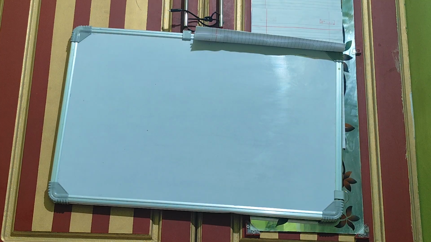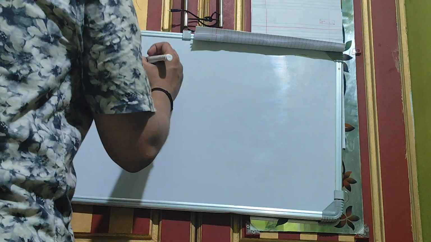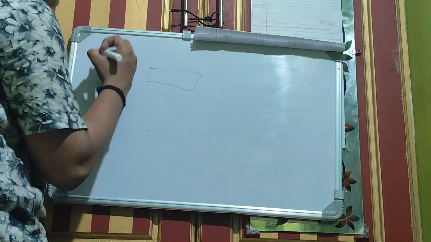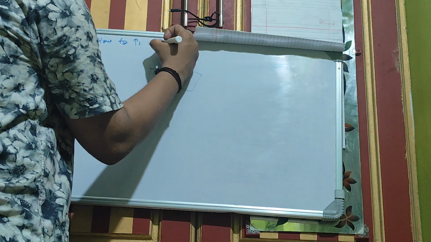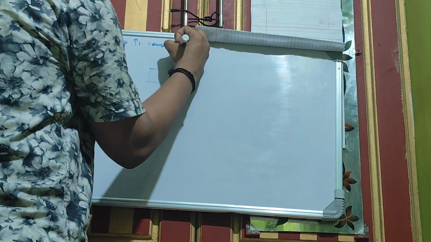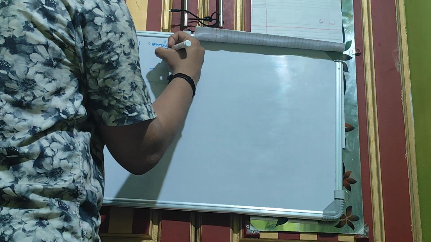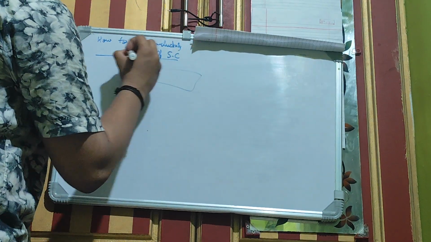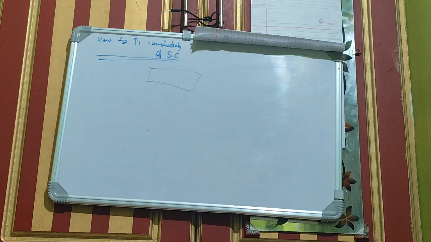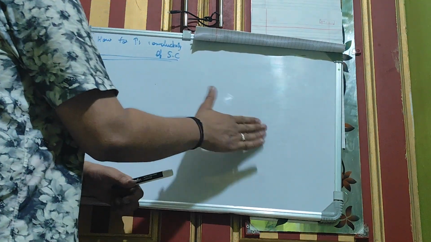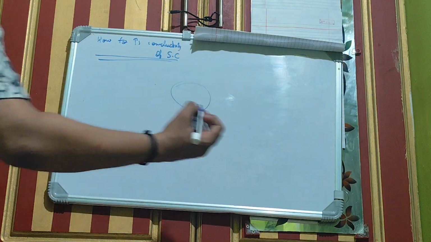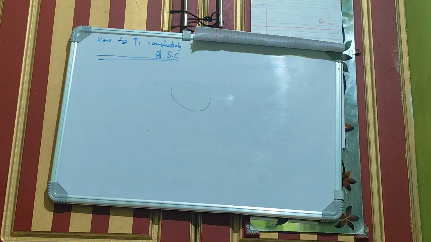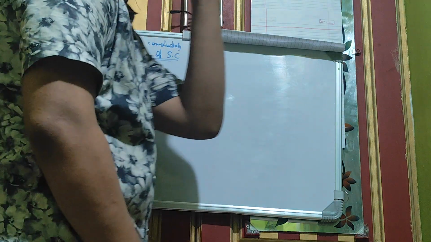So the next thing is, how can you increase the conductivity of a semiconductor? If you have a semiconductor like this, and you want to increase its conductivity, you have to add impurities to it.